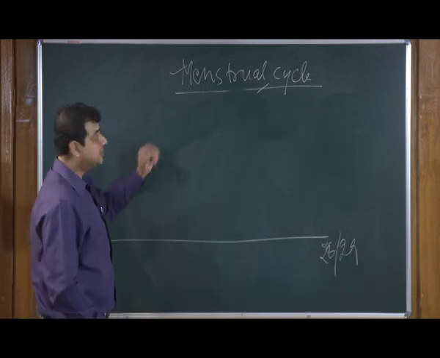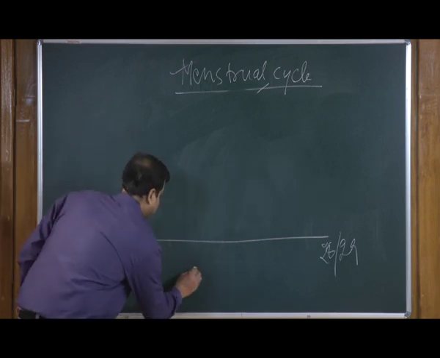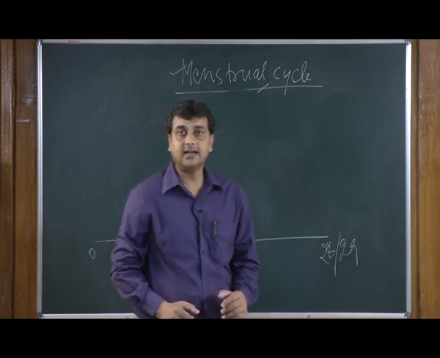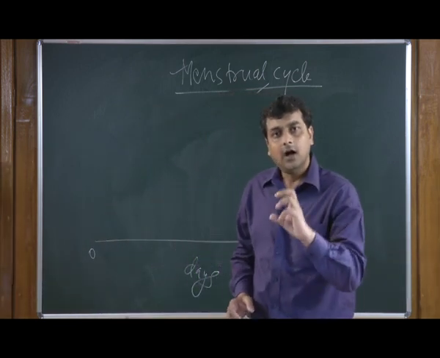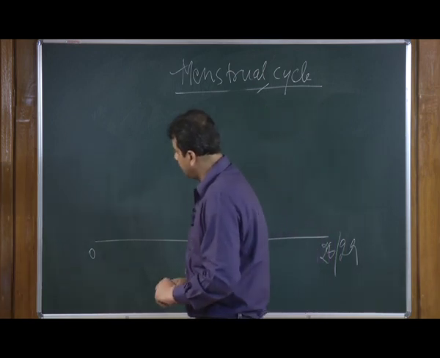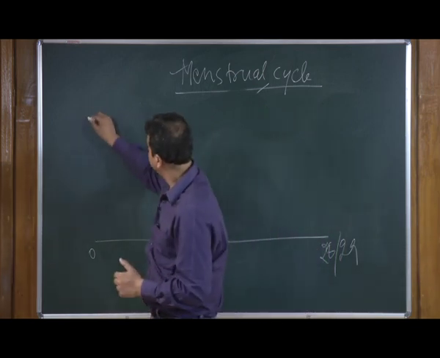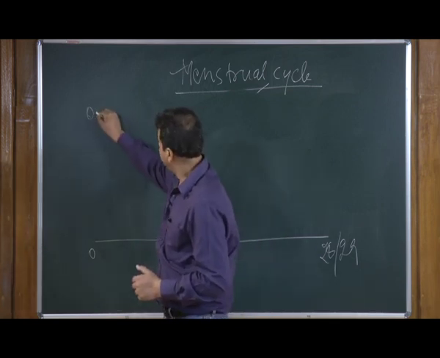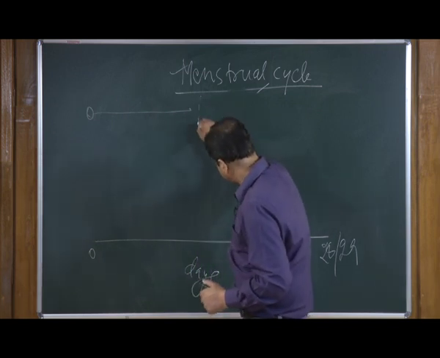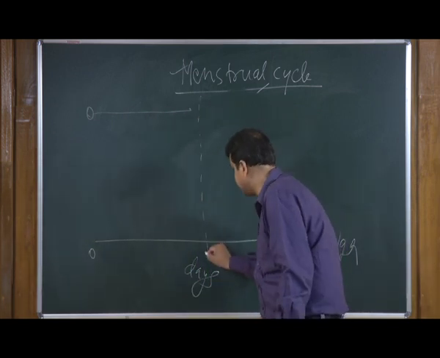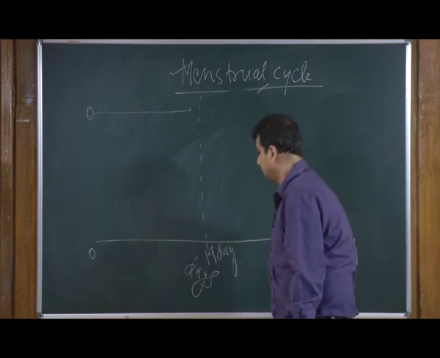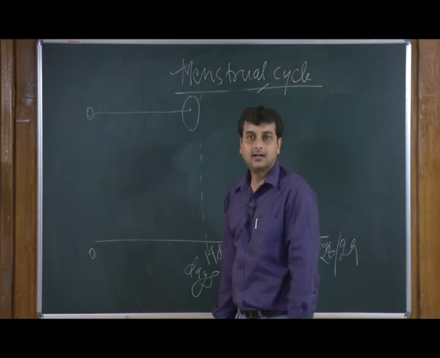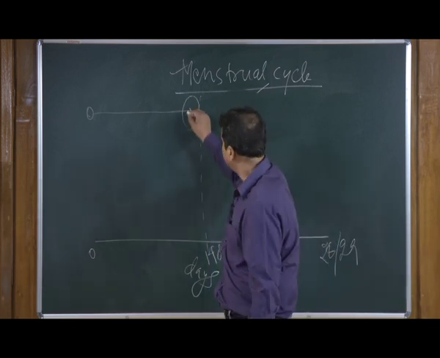So, this is called menstrual cycle because these are days, and let us try to understand this whole cycle in context of, first we will try to see how the follicles are developing. So, in day 0 we have the development of follicle beginning, and then we have this matured follicle somewhere in the middle, we can simply say day 14. So, on day 14 we have this mature follicle coming into the picture, and what we know is that this mature follicle